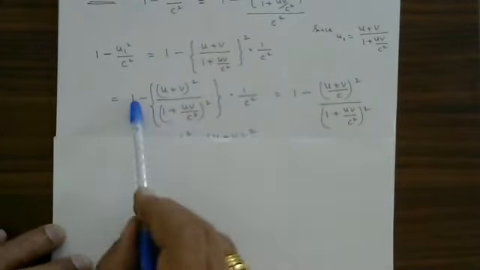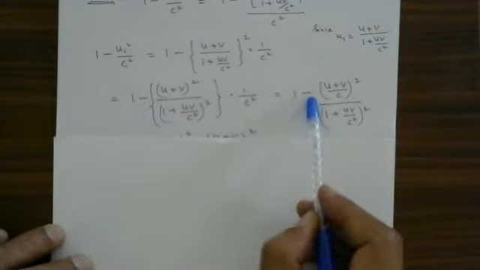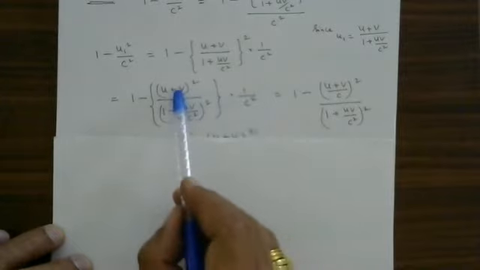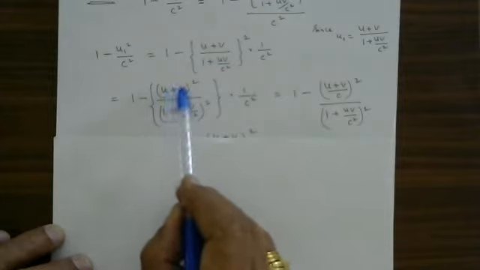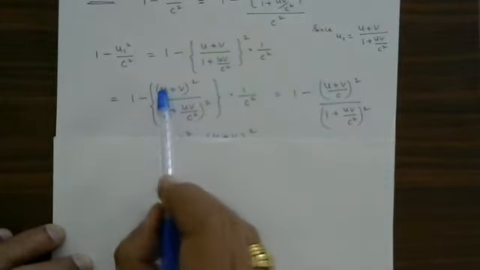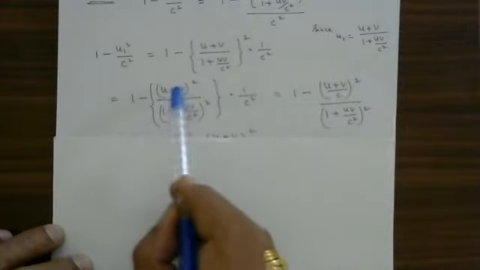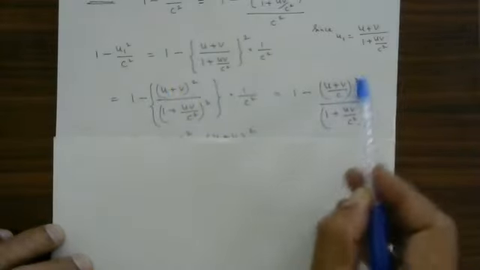That is equal to how much? 1 minus U plus V. This square I will take inside here, so U plus V divided by C whole square. U plus V whole square multiplied by 1 by C square, together U plus V divided by C whole square.